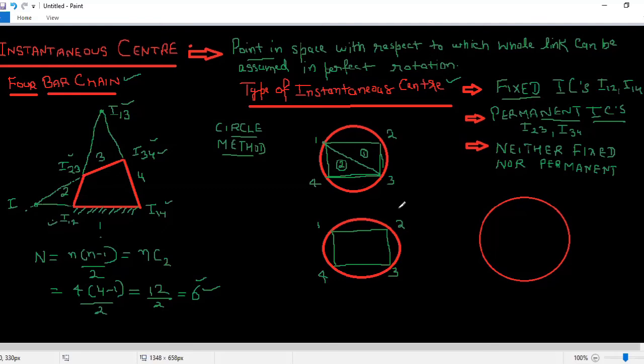Okay, so when I join 1 and 3, now I will change it. I will join 2 and 4 now. So if I join 2 and 4, again it will divide it into equal parts. One part, second part. So now if I take the first part of it, मेरे पास दो lines हैं इसमें, 1 4 and 1 2. This is 1 4 over here, and this is 1 2. So extend this line in this direction.